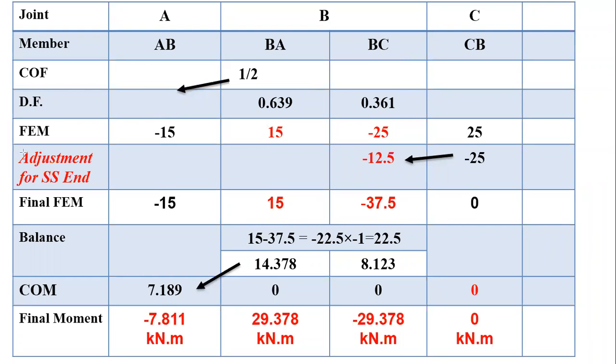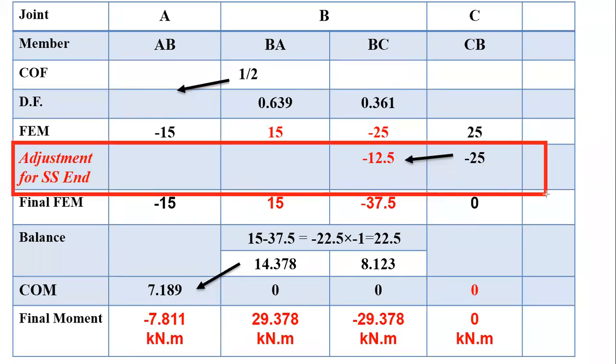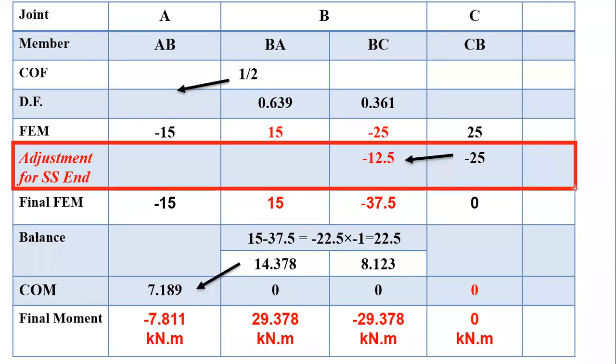Now after this fixed end moment, the next step is for the adjustment of the simply supported end. What we have to do? We have to do the adjustment for the simply supported end, and this is the adjustment. So this highlighted cell is the adjustment. So we know that support C is simple, so what moment should be there? 0 is required, right.